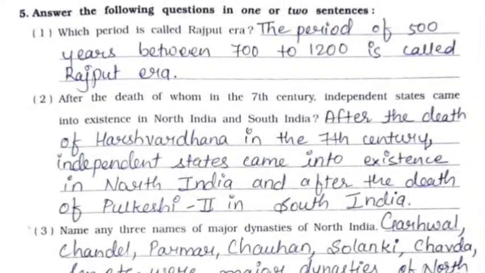Now we'll continue with question number 5, that is answer in 1 or 2 sentences. First one, which period is called Rajput era? The period of 500 years between 700 to 1200 is called Rajput era. Second, after the death of whom in the 7th century independent states came into existence in North India and South India? After the death of Harshvardhan in the 7th century, independent states came into existence in North India and after the death of Pulkeshi II in South India.